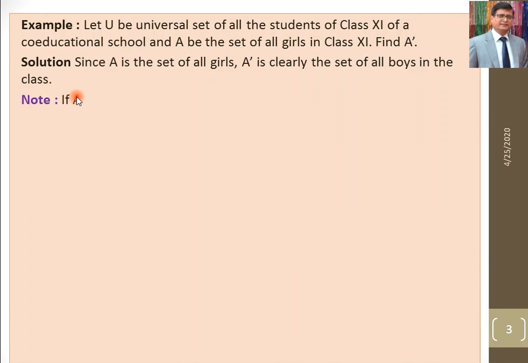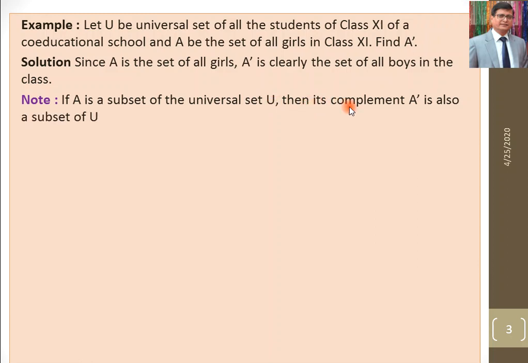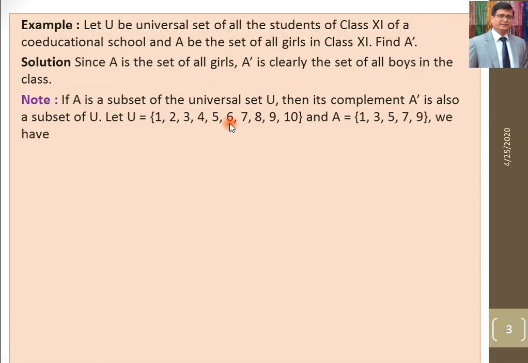Then we have one important note for the complement of set A. If A is a subset of the universal set U, then its complement A dash is also a subset of U. Taking the same example, the universal set is the first ten natural numbers, and set A contains the first 5 odd numbers 1, 3, 5, 7, 9. A dash will obviously contain the first 5 even numbers 2, 4, 6, 8, 10. The complement of the complement of A is known as double complementation.